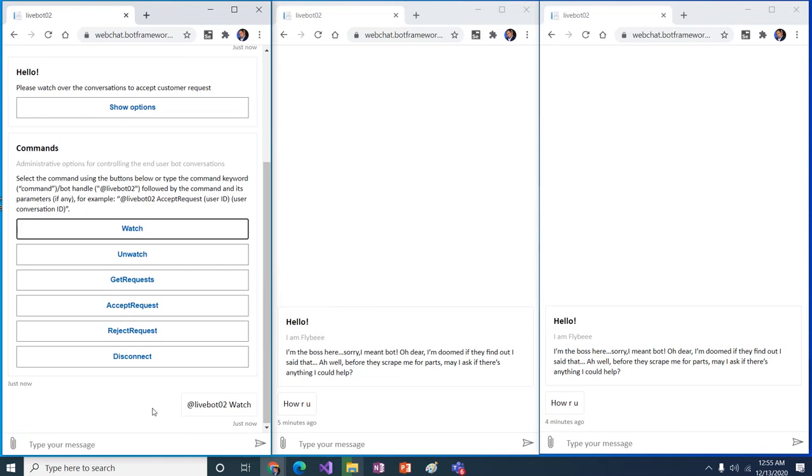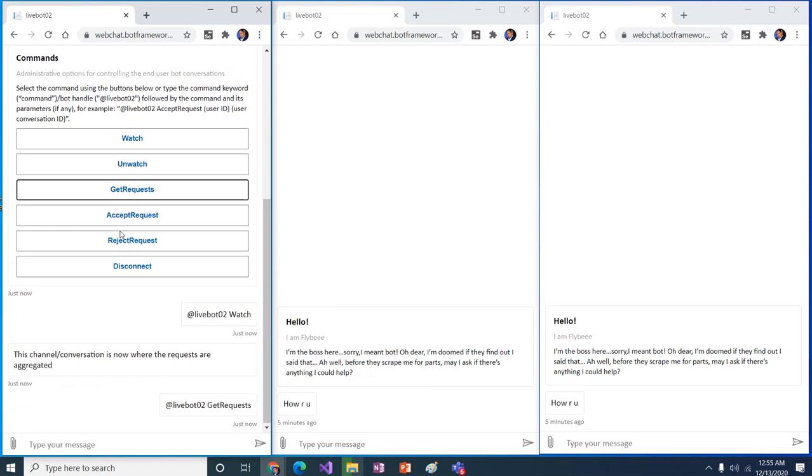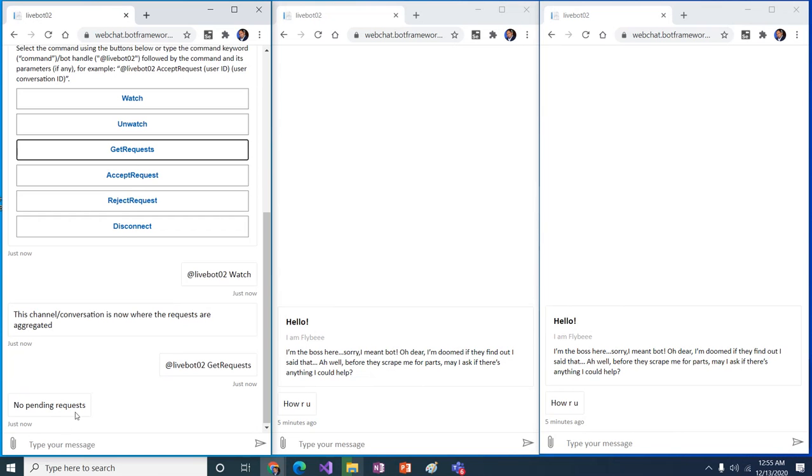For example, I click on watch. It will start aggregating all the requests if anything is available. As I click on get request, it says no pending request is available. So this is a user. The user says, fine, I want to book a flight.